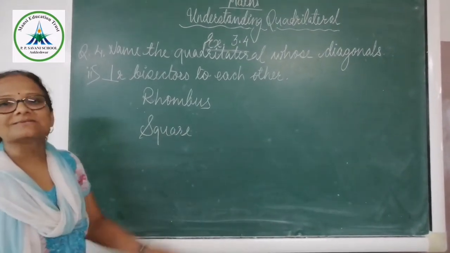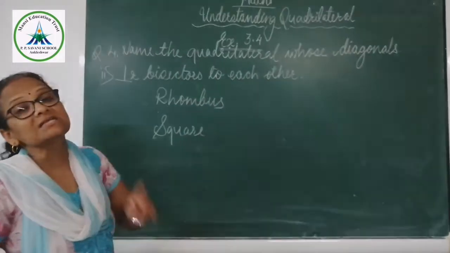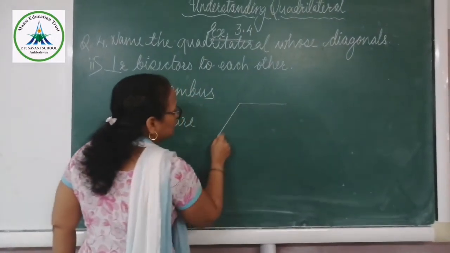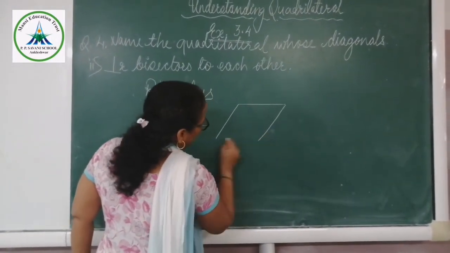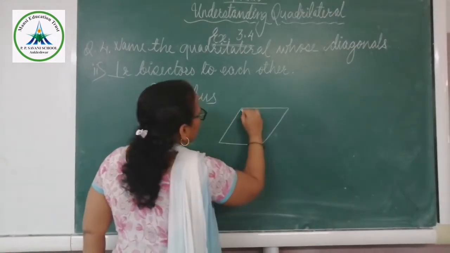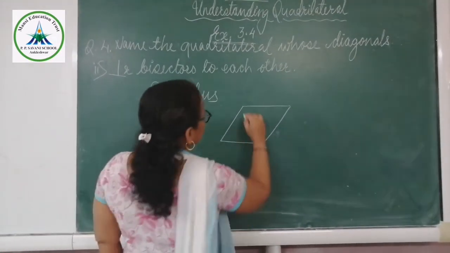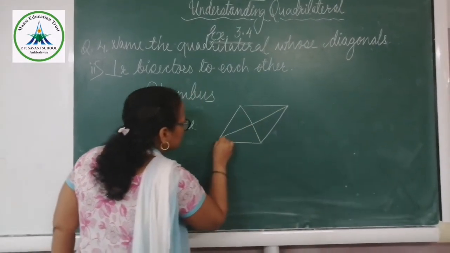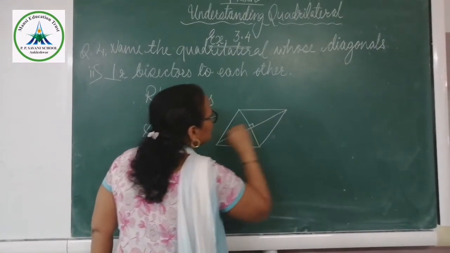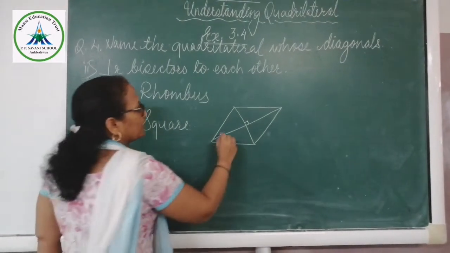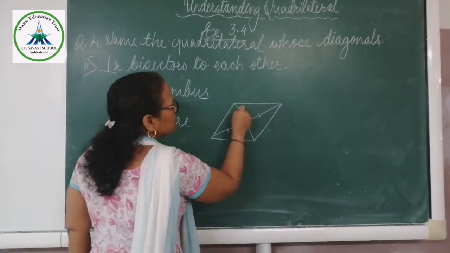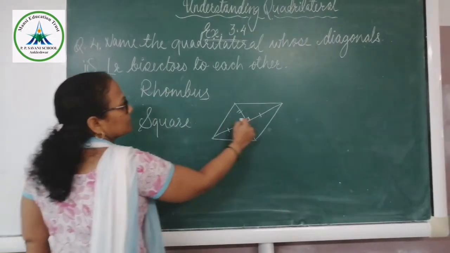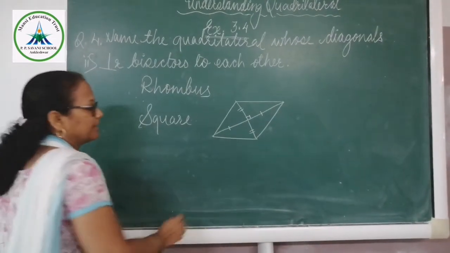Okay, in a rhombus and square, diagonals are perpendicular bisectors. If we talk about the rhombus, all the sides are equal. Is it a rhombus? Yes. Then this diagonal and this diagonal form a 90 degree angle, and this is equal to this, and this is equal to this. In a rhombus, this forms a 90 degree.